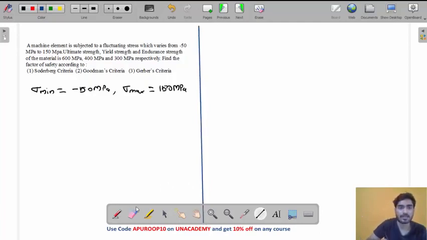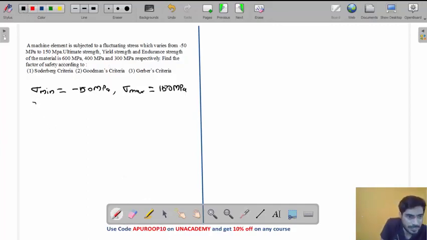Next, the ultimate strength, yield strength and endurance strength are 600, 400 and 300. This endurance strength you have to assume is the corrected endurance strength, the actual endurance strength. If no factor Ka, Kb, Kc, Kd is given, you will assume that this is a corrected endurance strength. So the corrected endurance strength is given, my friend.